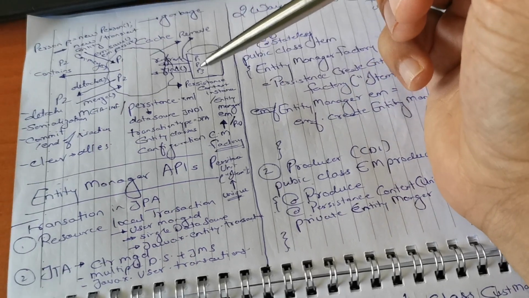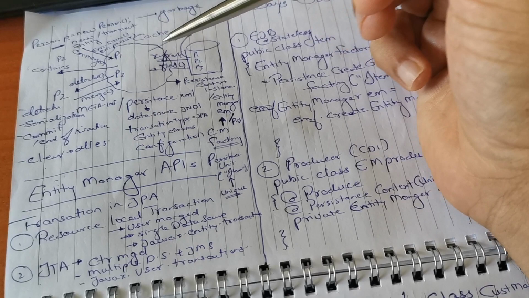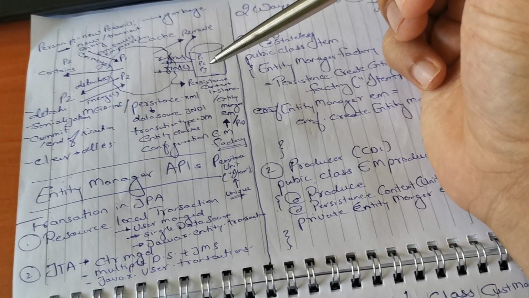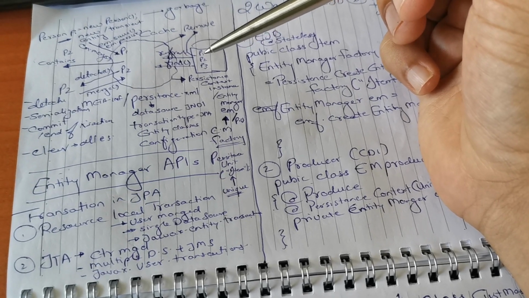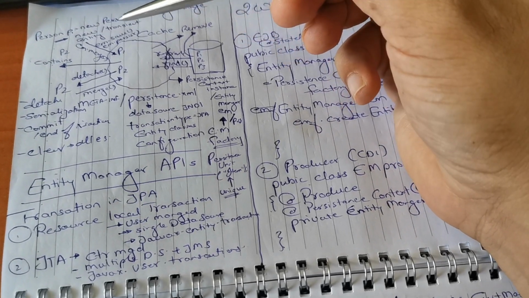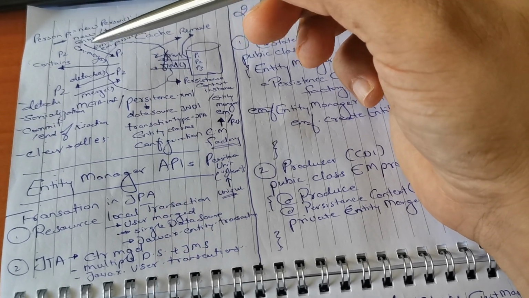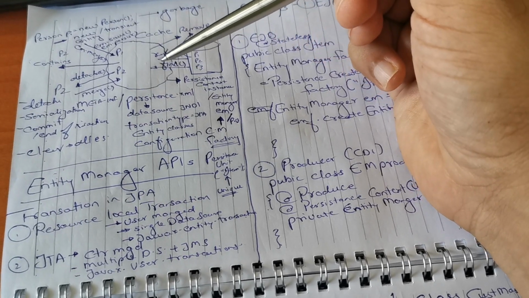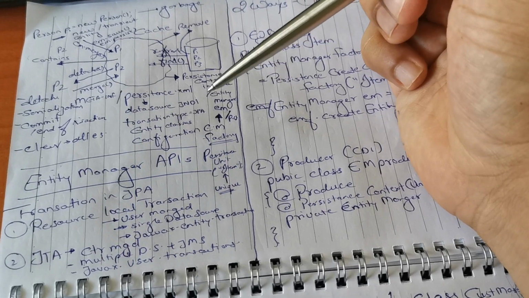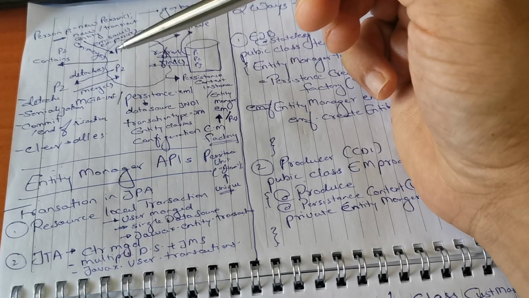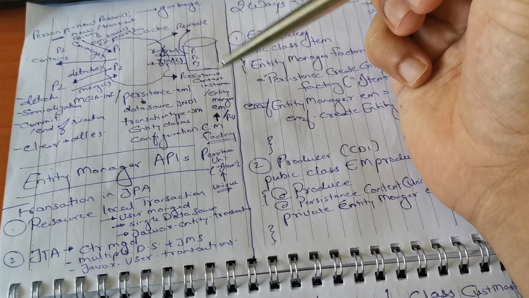So in a nutshell, what we need to understand here is that there is one cache which is associated with the respective data source through Hibernate or any JPA implementation. When we create any entity, which actually means an object, that entity instance can be associated with the persistence context instance with the help of the entity manager, which we get from the entity manager factory, which is again nothing but an instance of the persistence context.